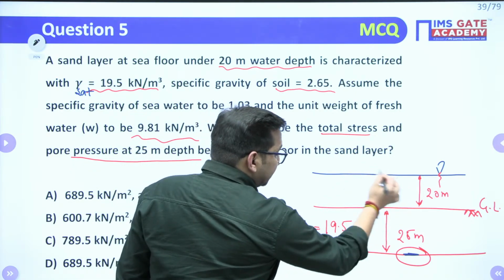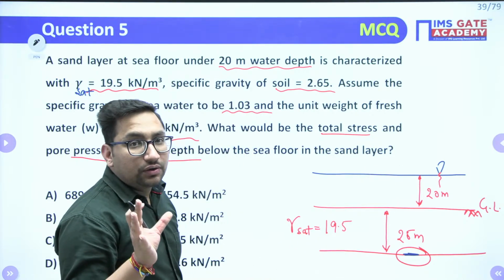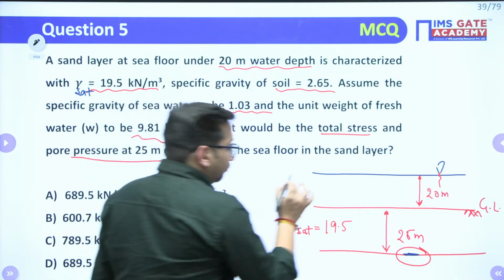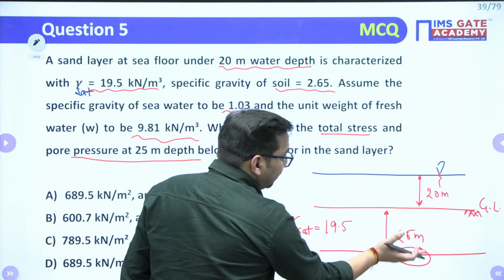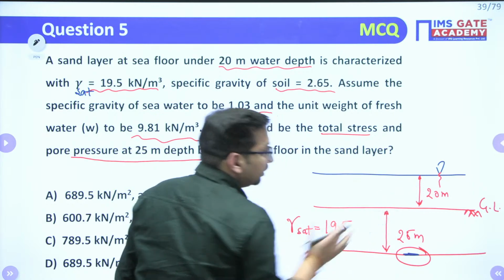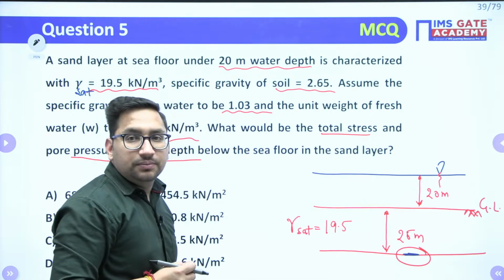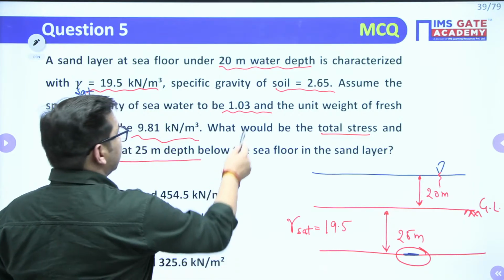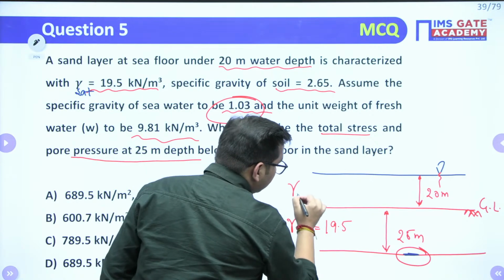Now, this particular water is not your normal water, it is your sea water, right? If I need to find out the stress at any particular level due to the weight of this water, I have to consider the gamma of this water only. The specific gravity of this is given to you. It means gamma of this water will be what?